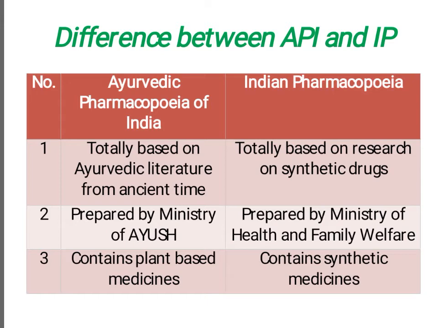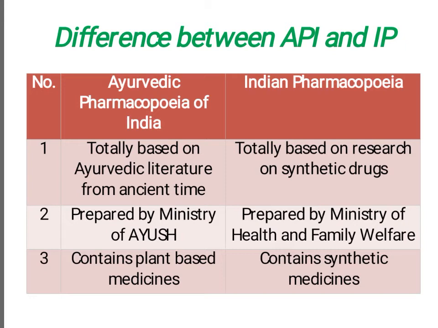is totally based on research conducted on synthetic drugs. All the drugs incorporated in Indian Pharmacopoeia are synthetic allopathic drugs, the drugs which we use in our day-to-day life, such as tablets, syrups, medicines, injections, salines, lotions, balms, etc. So Indian Pharmacopoeia gives information on synthetic drugs, whereas Ayurvedic Pharmacopoeia gives information on Ayurvedic drugs.